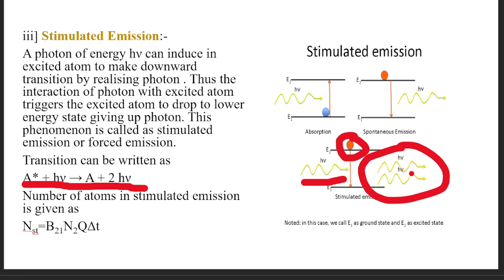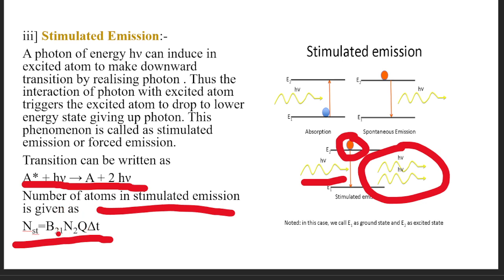The number of atoms undergoing stimulated emission can be written as N_ST equals B21 N2 Q delta T. B21 is the stimulated emission coefficient. Here the atom drops from the second level, that is the excited state, to the first level, the ground state.